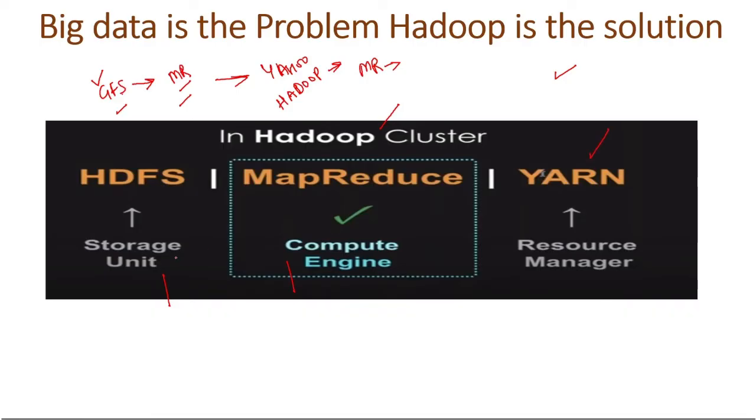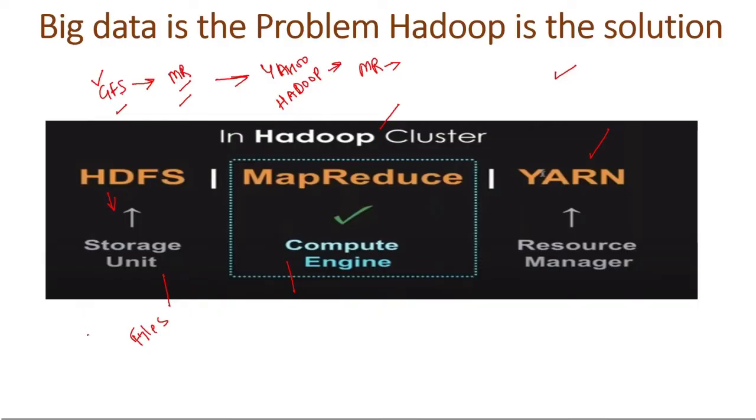So this is just like a storage unit. This is not a database. It's a file system. This means Hadoop Distributed File System. So here HDFS is a Hadoop Distributed File System. It is just a file system. It is not a database. It is just showing in which format data is getting saved.